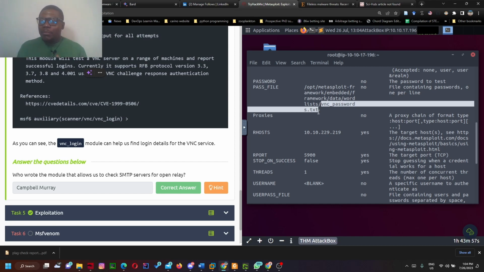So we can brute force a list of passwords against the service, so that we match our password. If coincidentally the password for that service is on this password list, and our admin and our username too is correct, then we'll be able to gain access to the system. So that is what it simply means.